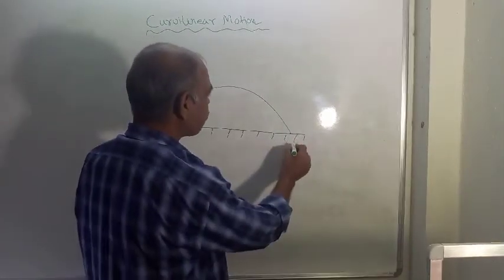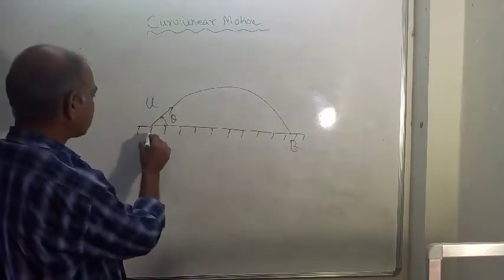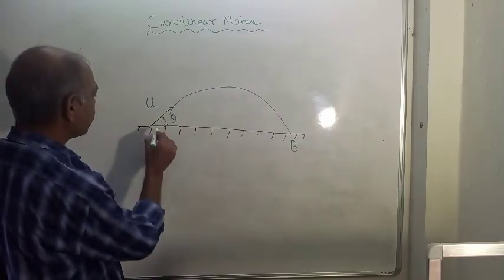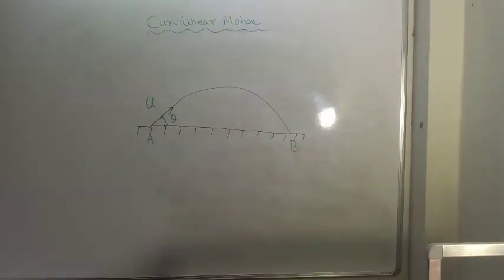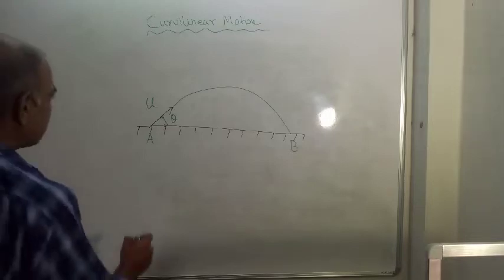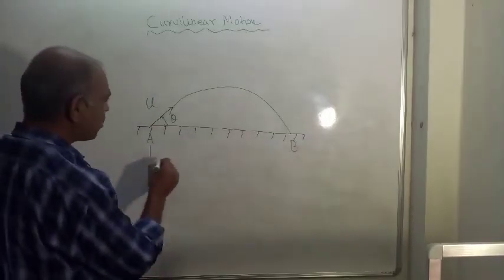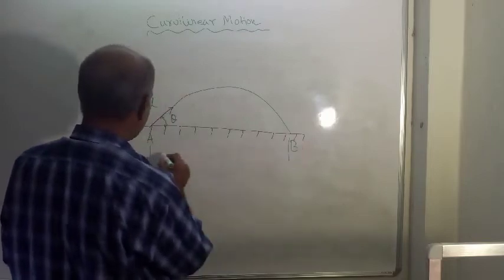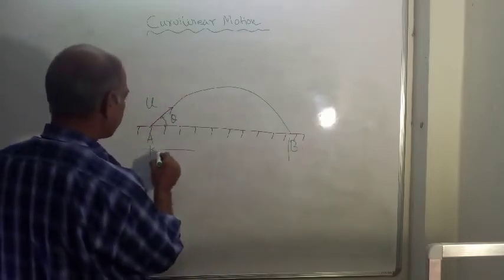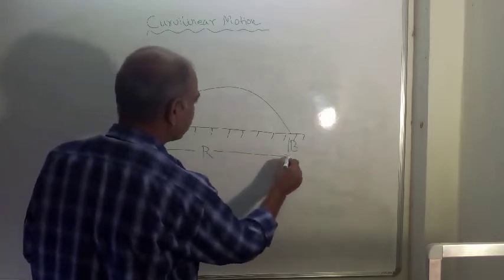Say this point is denoted by A and this point is denoted by B. From A to B, this horizontal distance is called the range of the particle, denoted by capital R.